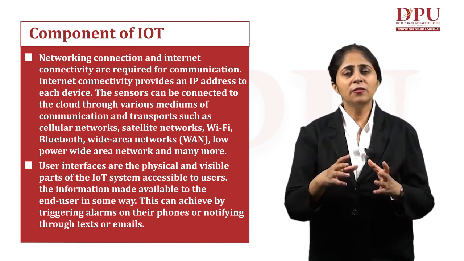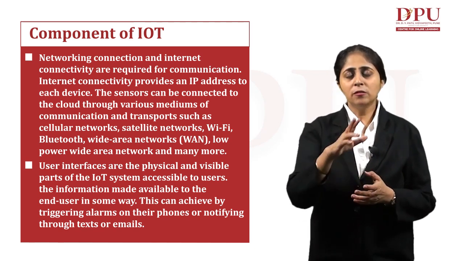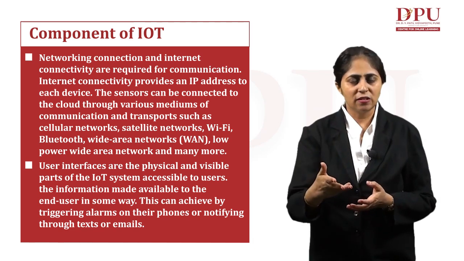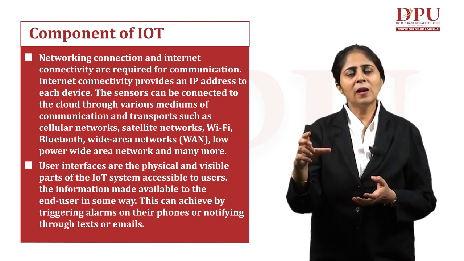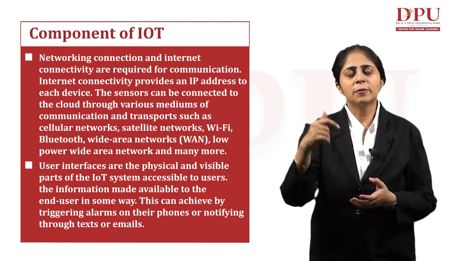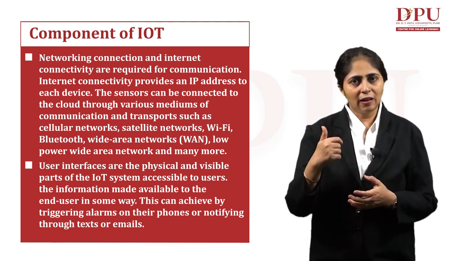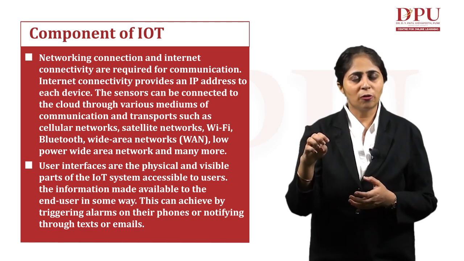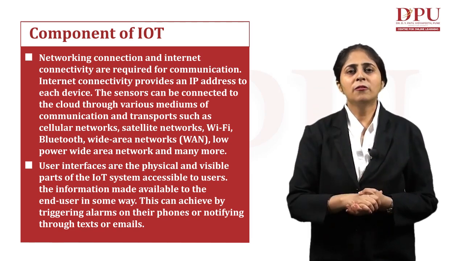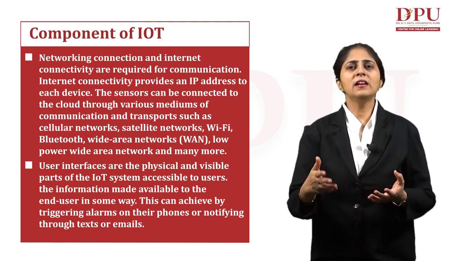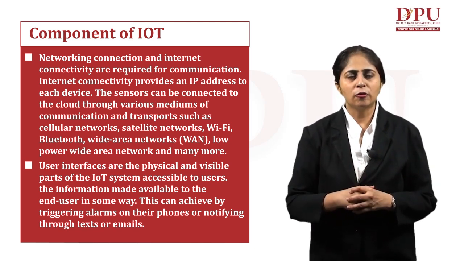So the user interface there would be the alarm, because whenever the fuel level is going down, the alarm will be raised. And this particular alarm is working as a user interface, because the person there is interacting with the alarm. He will get the signal from the alarm, and he will perform the action accordingly. So the user interface is a physical and the visible part of the IoT systems.